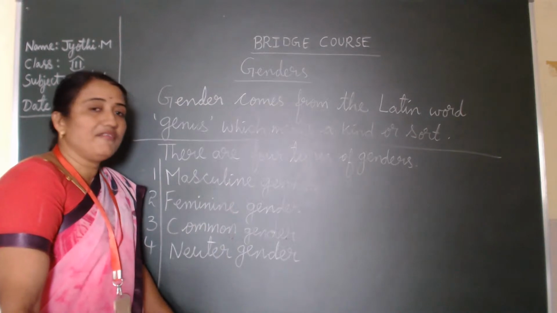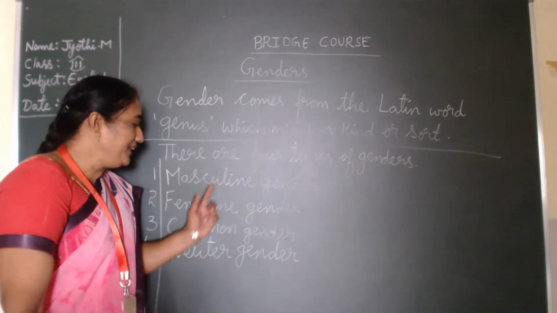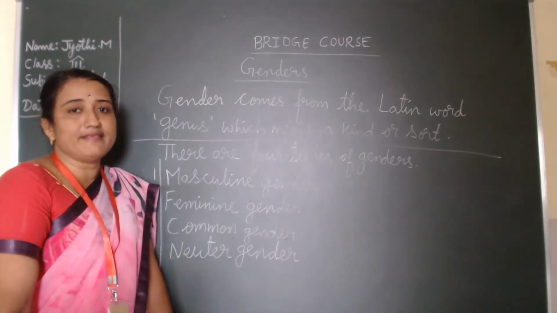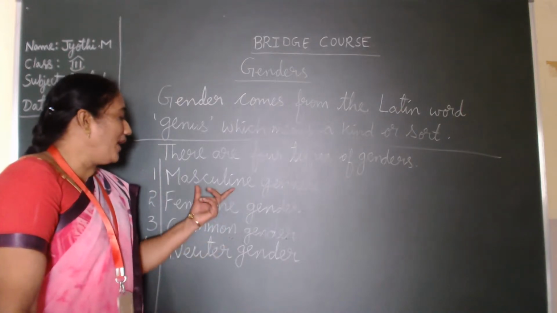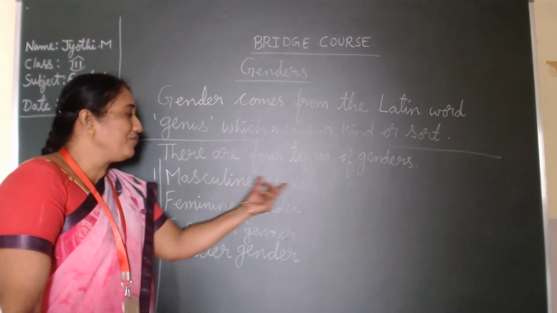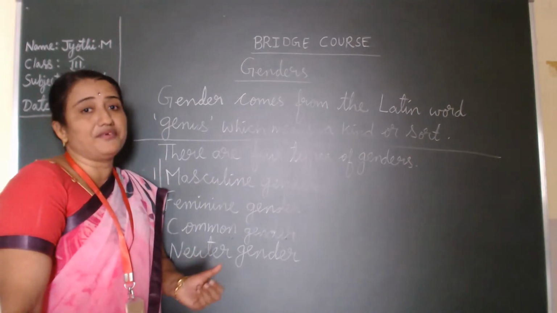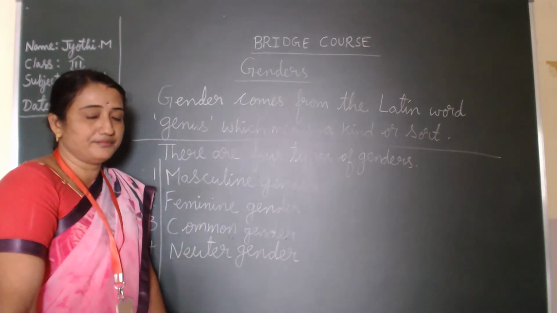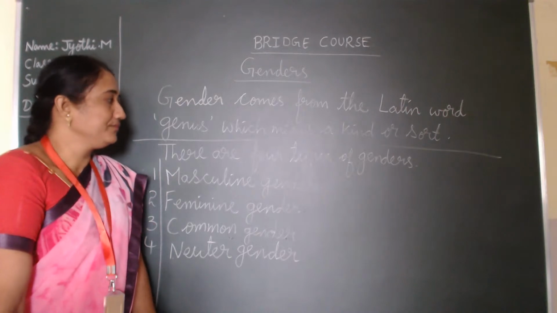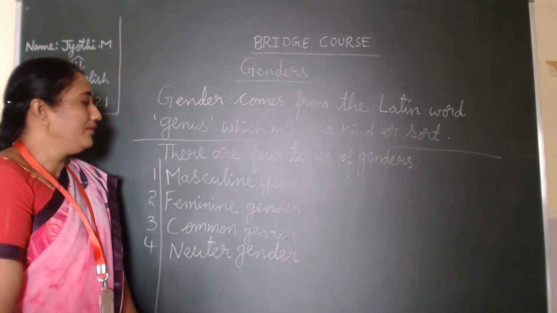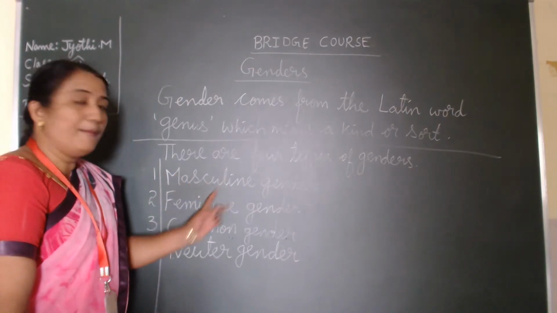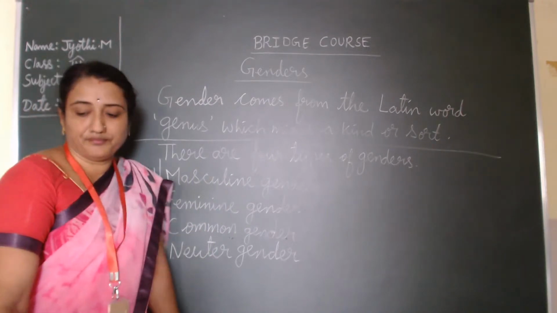After that, I will be giving you the definition of each gender with the examples. At that time we will come to know why masculine is given to a particular kind of people. Yes children, now one by one we are going to see.